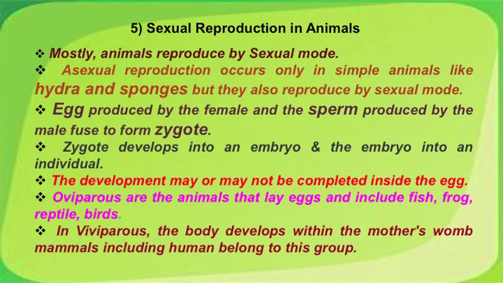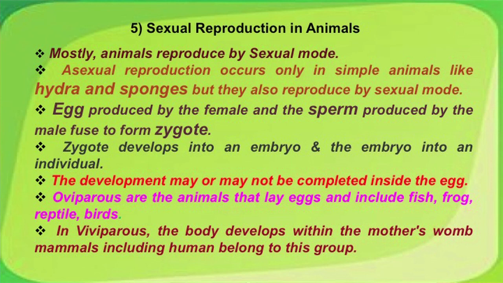Sexual reproduction in animals. Mostly animals reproduce by sexual mode. Asexual reproduction occurs only in simple animals like hydra and sponges, but they also reproduce by sexual methods. Eggs produced by females and sperms produced by males form the zygote. The zygote develops into an embryo and the embryo into an individual. The development may or may not be completed within the egg.